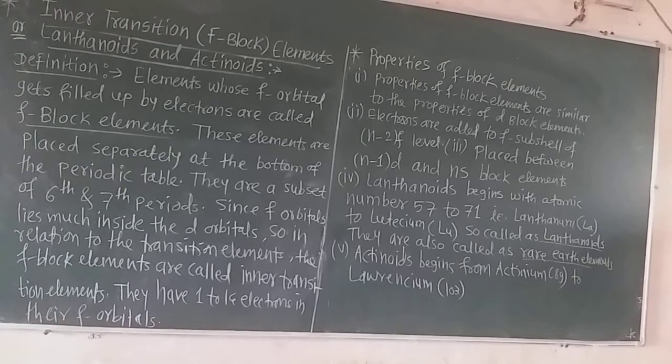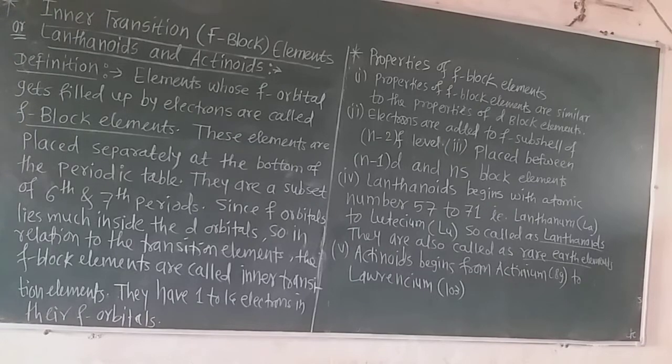Now since the f orbital lies much inside the d orbital, these elements, in relation to the transition elements, which are the d-block elements, are also called inner transition elements. They have 1 to 14 electrons in their f orbital. The inner transition elements have 1 to 14 electrons in their f orbital.